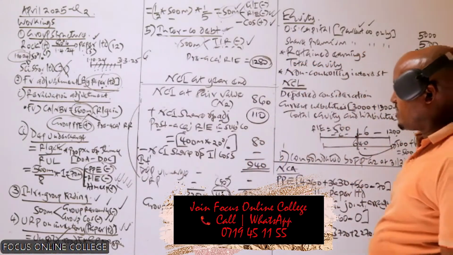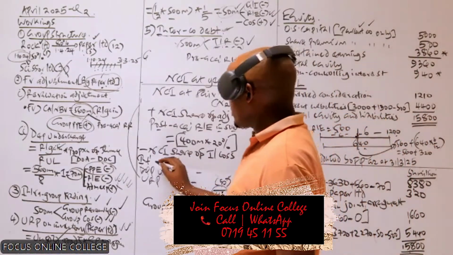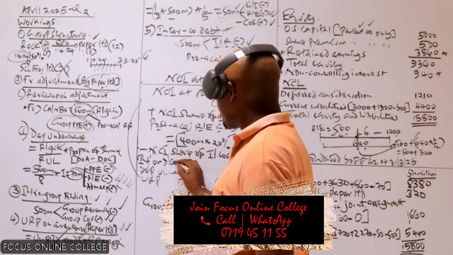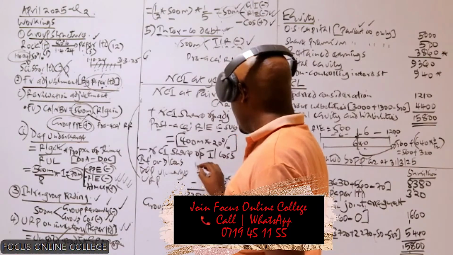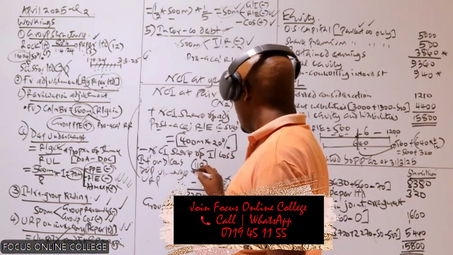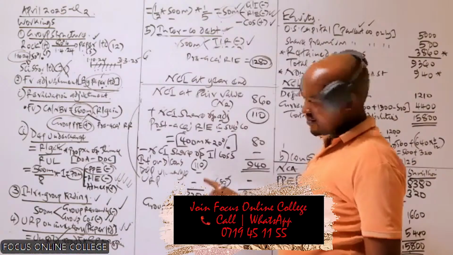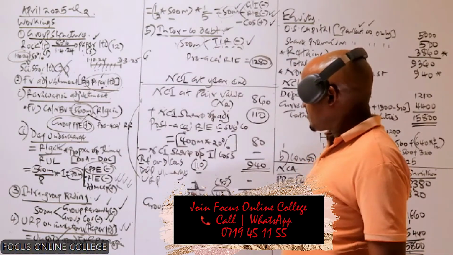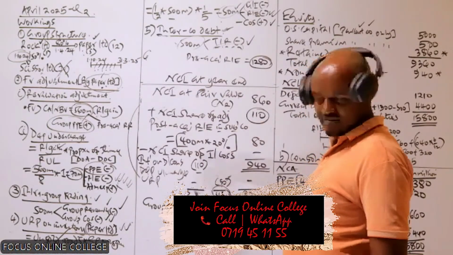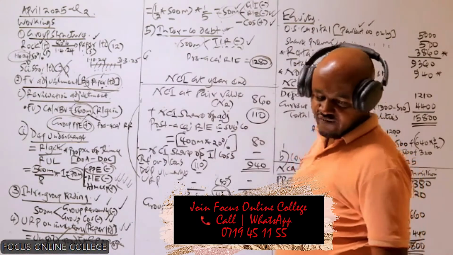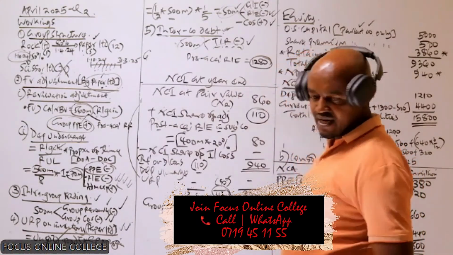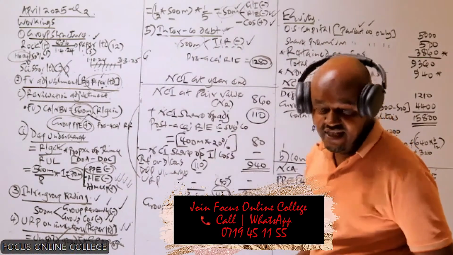So that one should also be adjusted here. The interest on deferred consideration should be deducted from the retained earnings of the parent. Deduct that here. It was supposed to be accounted for as an expense by the parent, but the parent company had not accounted for that in the income statement.